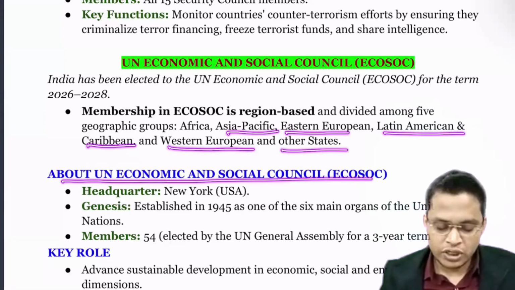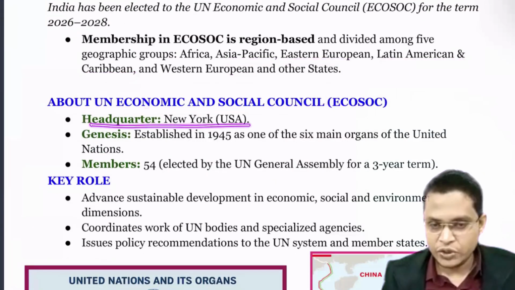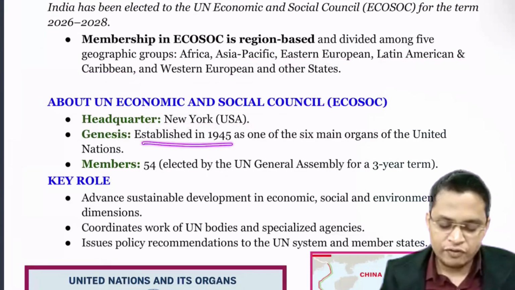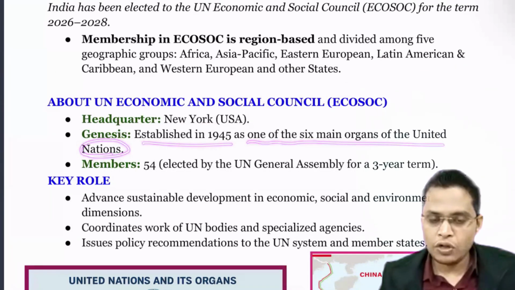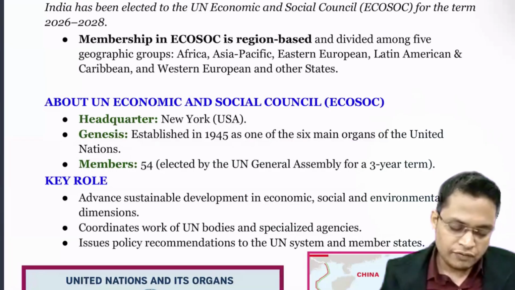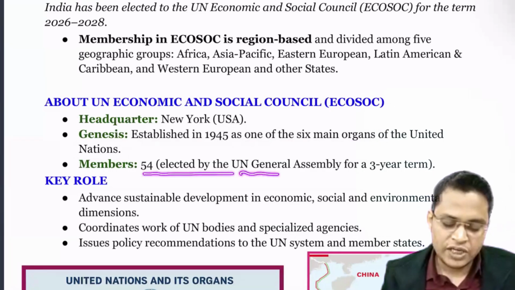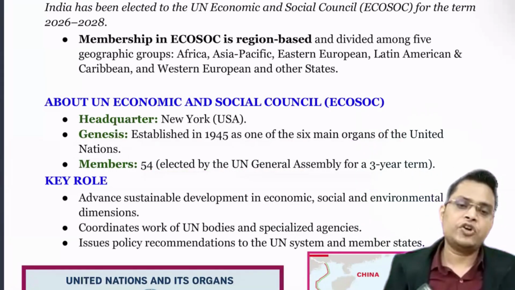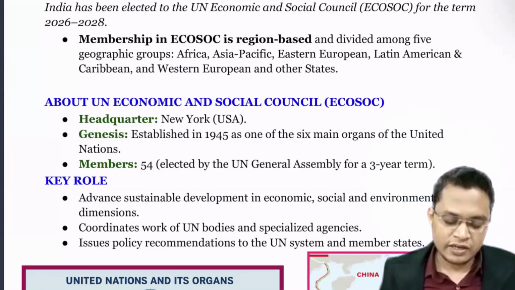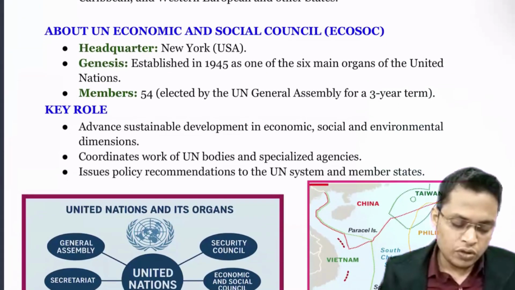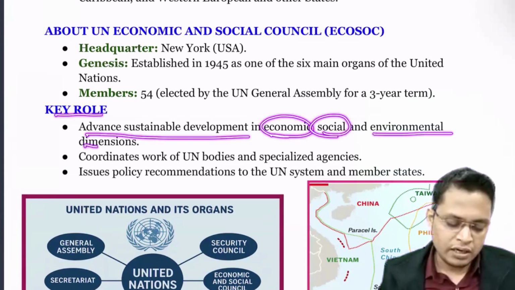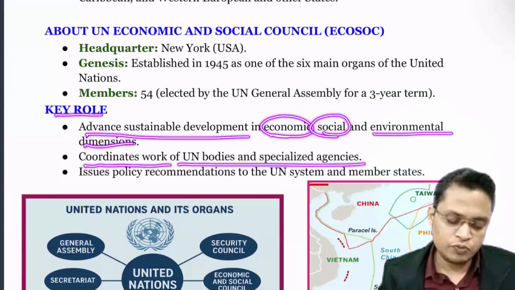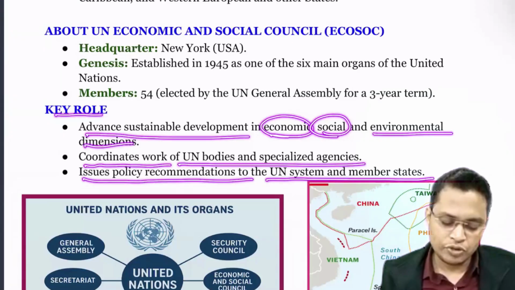About the Economic and Social Council of the UN: its headquarters is in New York. It was established in 1945 as one of the 6 main organs of the United Nations. We are going to see all the organs of the UN. It has 54 members, elected by the UN General Assembly for a 3-year term. Once a member is elected, it serves for 3 years. What are the key roles? Advance sustainable development in its economic, social, and environmental dimensions, coordinate the work of UN bodies and specialized agencies, and issue policy recommendations to the UN system and member states.